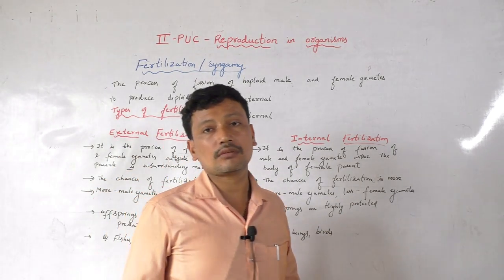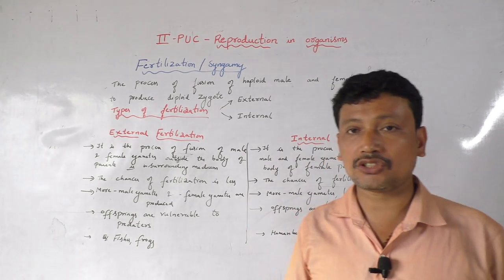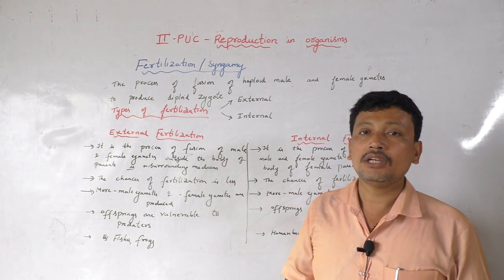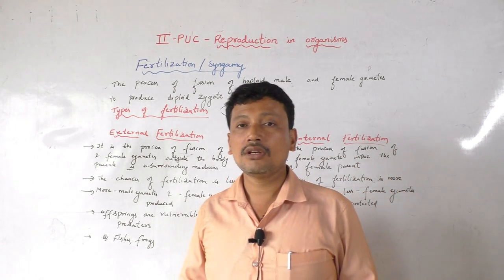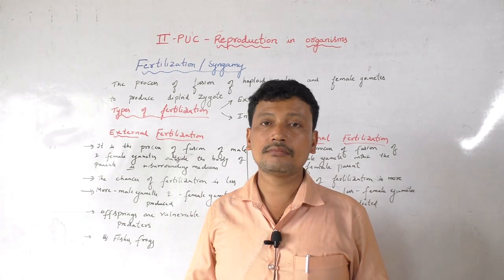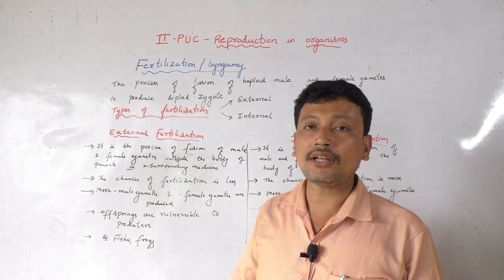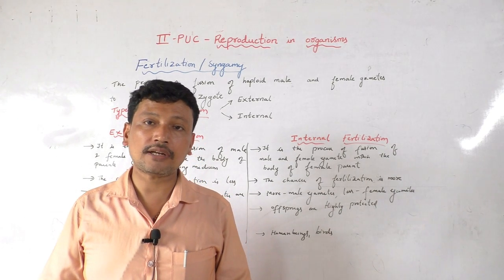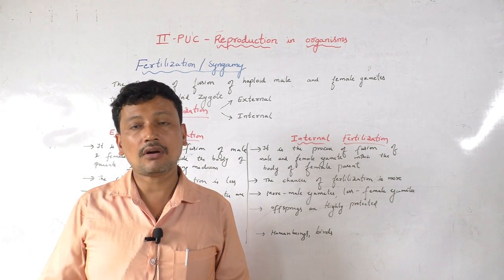This is called as what? Internal fertilization. So now coming to the difference between external as well as internal fertilization. In external fertilization, both male and female gametes are produced in more number. In case of internal fertilization, male gametes are produced in more number whereas the female gametes are less.